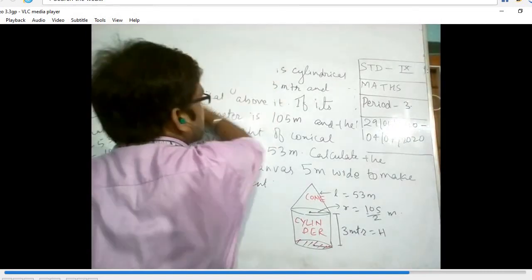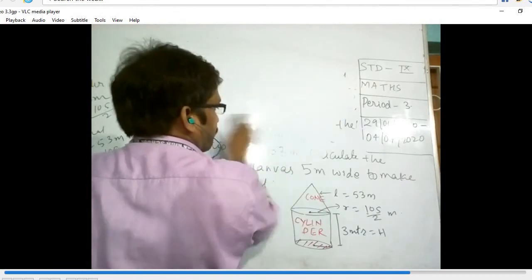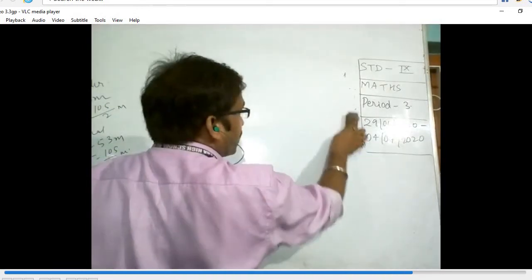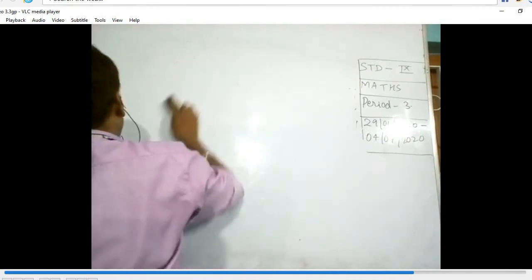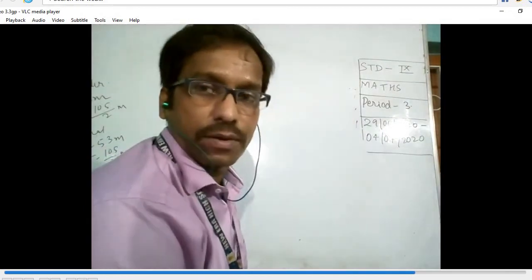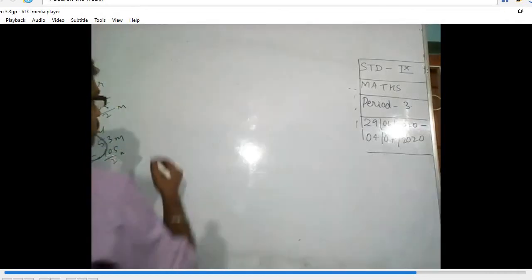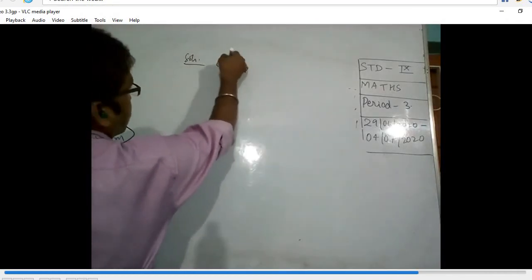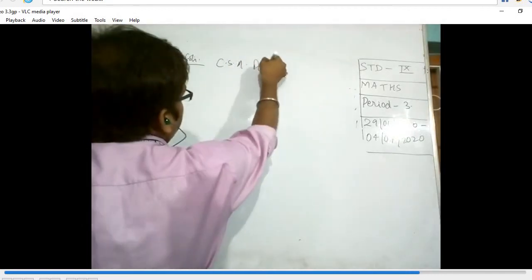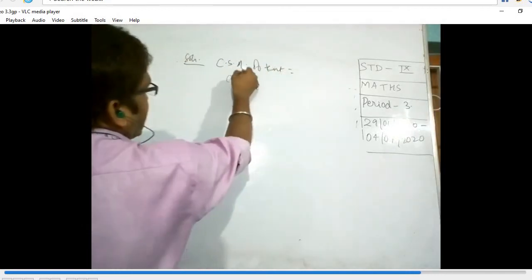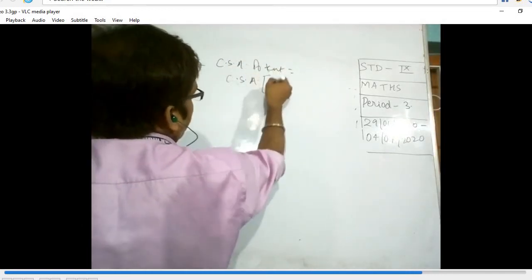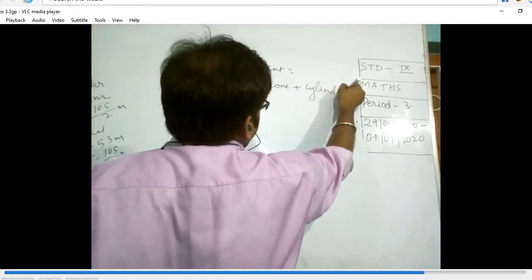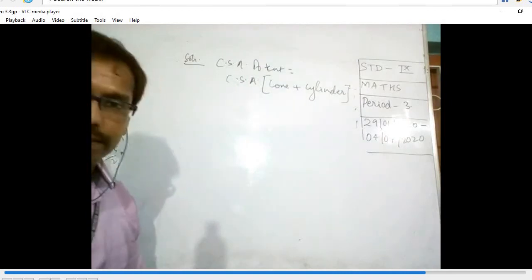I will erase this here. And then we have to find the length of that cloth as well. Okay, that also we have to find. So here, the curved surface area of the tent is equal to CSA of cone plus CSA of cylinder.